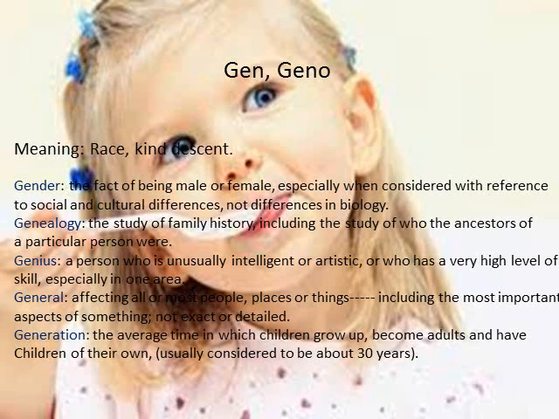The fifth example of this root is generation, which is a noun. It means the average time in which children grow up, become adults, and have children of their own, usually considered to be about 30 years.